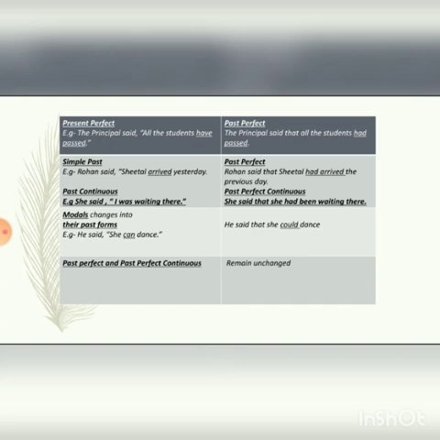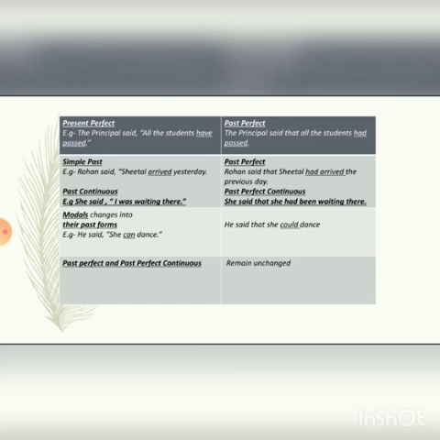If the reported speech is in past continuous tense, then it will be changed into past perfect continuous. Let us see how. She said, "I was waiting there." "I was waiting" is past continuous tense. So it will change into past perfect continuous. She said that she had been waiting there. "She had been waiting" is past perfect continuous.